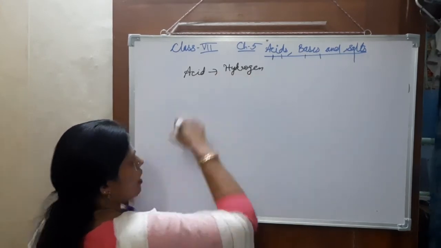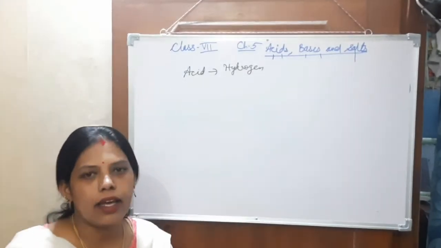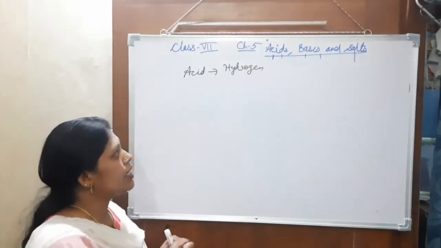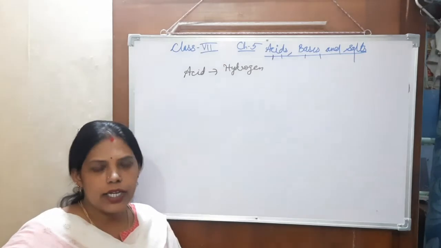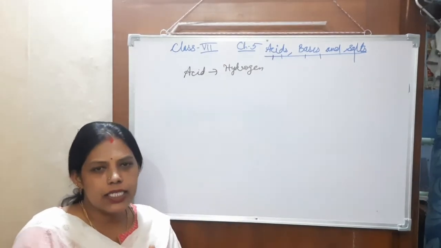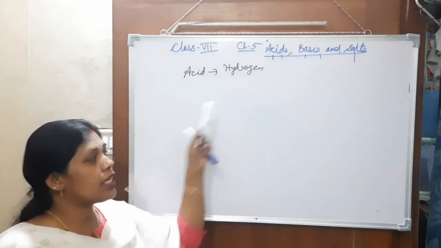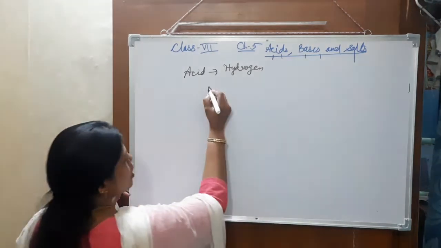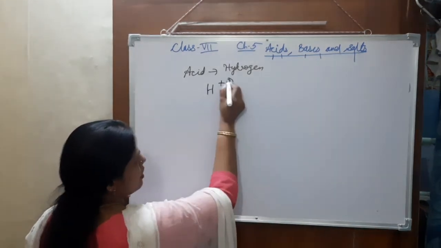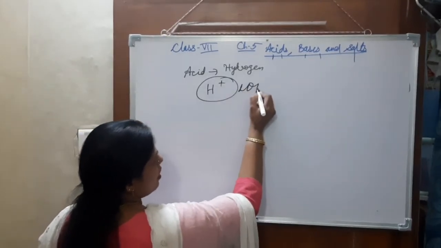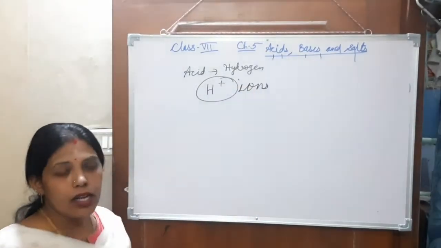And when an acid dissolves in water, what happens? The hydrogen dissociates into hydrogen ions. So it gives positive hydrogen ions.